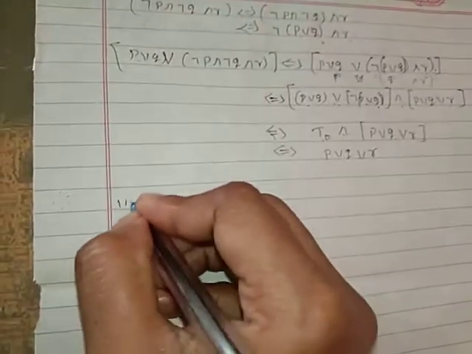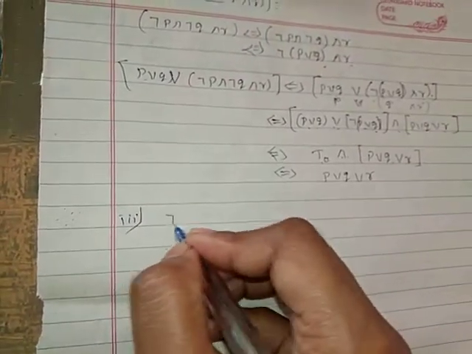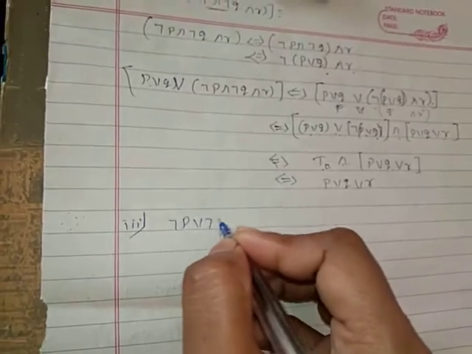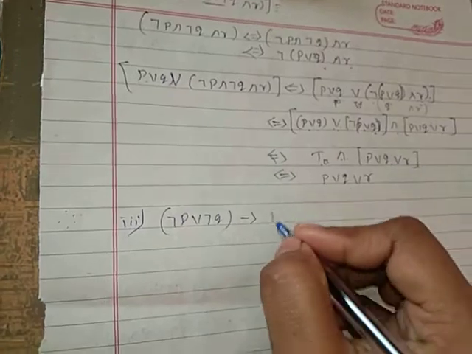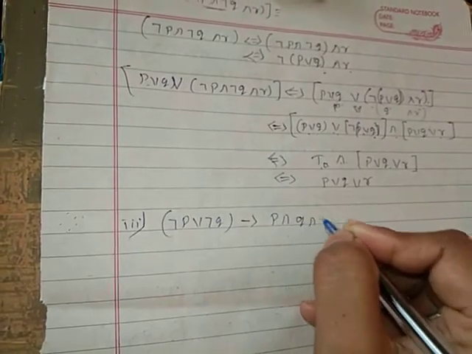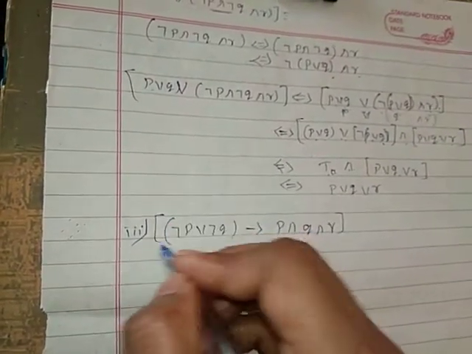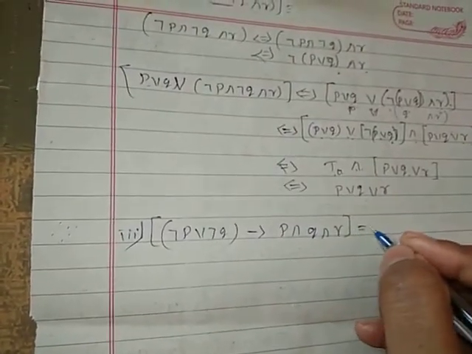Now see the third one. Negation of P or negation of Q implies P and Q and R is equivalent to.